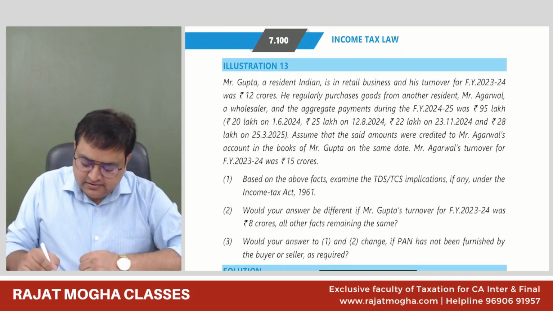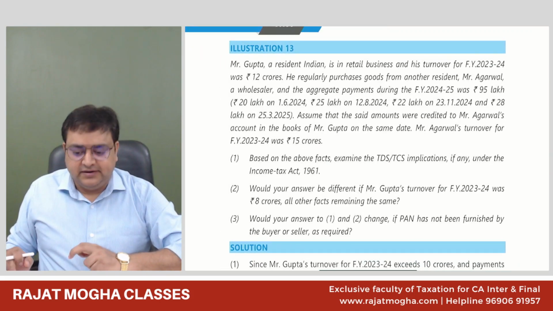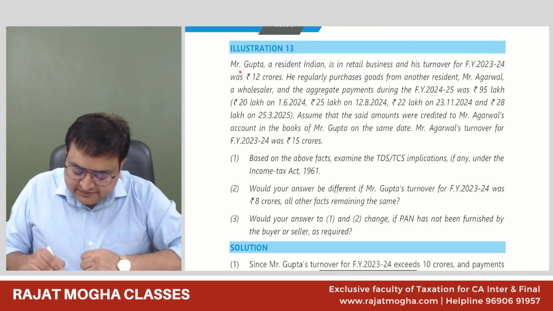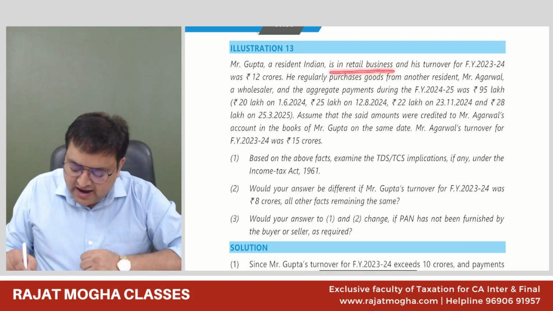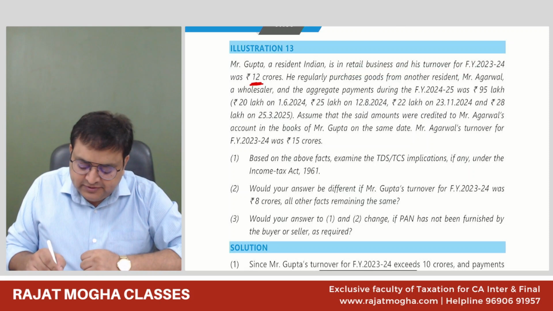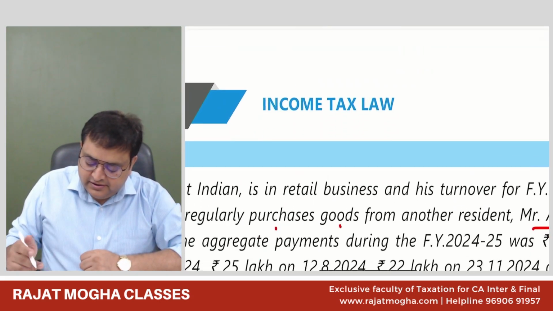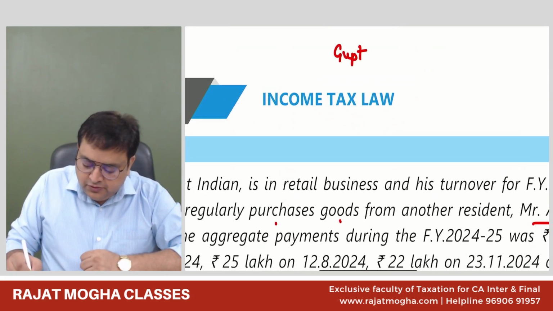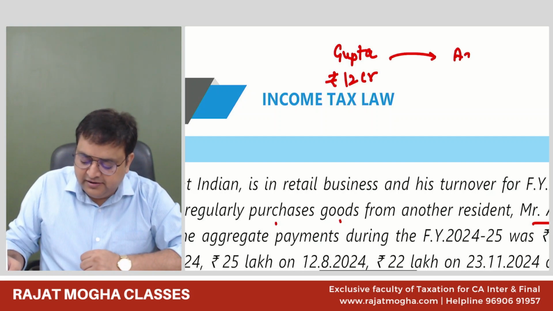This is page number 7.100, Illustration number 13. It says, Mr. Gupta is a resident Indian, is in a retail business, and his turnover for the financial year 23-24 was rupees 12 crores. He regularly purchased goods from another person, Mr. Agarwal. So here, there is Mr. Gupta, whose turnover in the last year is 12 crore. It is given in the question. And he regularly purchased goods from Mr. Agarwal.